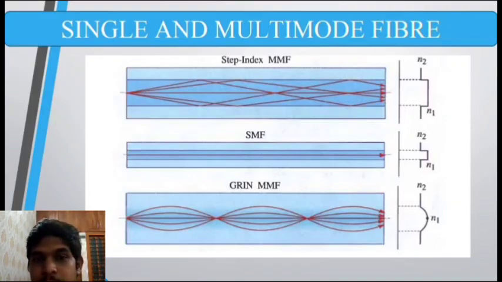In the case of step index multimode fiber, obviously the name says multi-mode. So this particular fiber optic supports a variety of modes, that is, it supports more than one mode. In this case modal dispersion can happen, that is, the light rays can spread and travel in different directions in such a way that the intensity at the output is going to be lesser. For SMF, you can see that the size of the core is smaller compared to the size of the core for the multi-mode fiber.